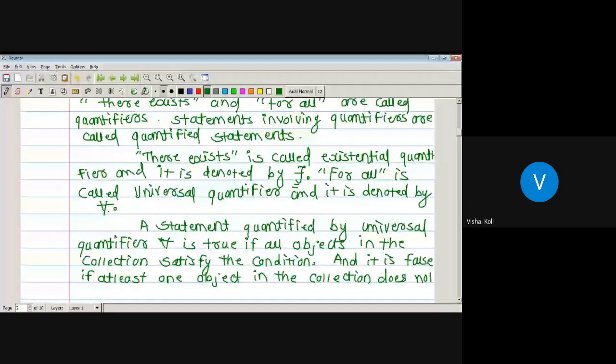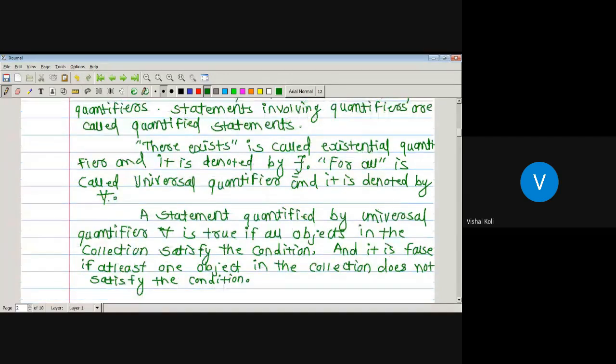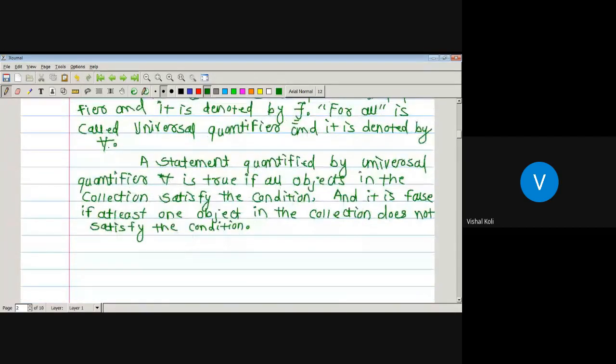Okay. So a statement quantified by the universal quantifier for all.